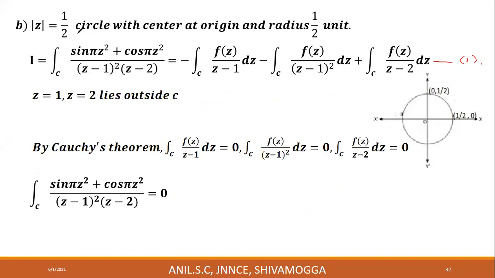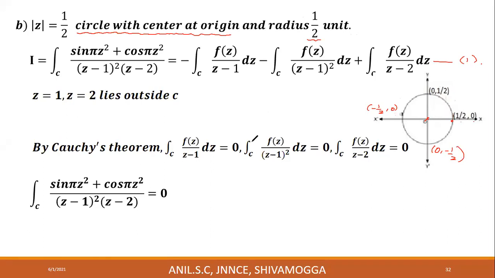What kind of circle is this? This is a circle with center at origin and radius 1 by 2 units. Construct such a circle. This is origin, radius is equal to 1 by 2. Therefore, coordinates of this point are 1 by 2, 0, 0, 1 by 2, and here minus 1 by 2, 0, and here 0, minus 1 by 2.